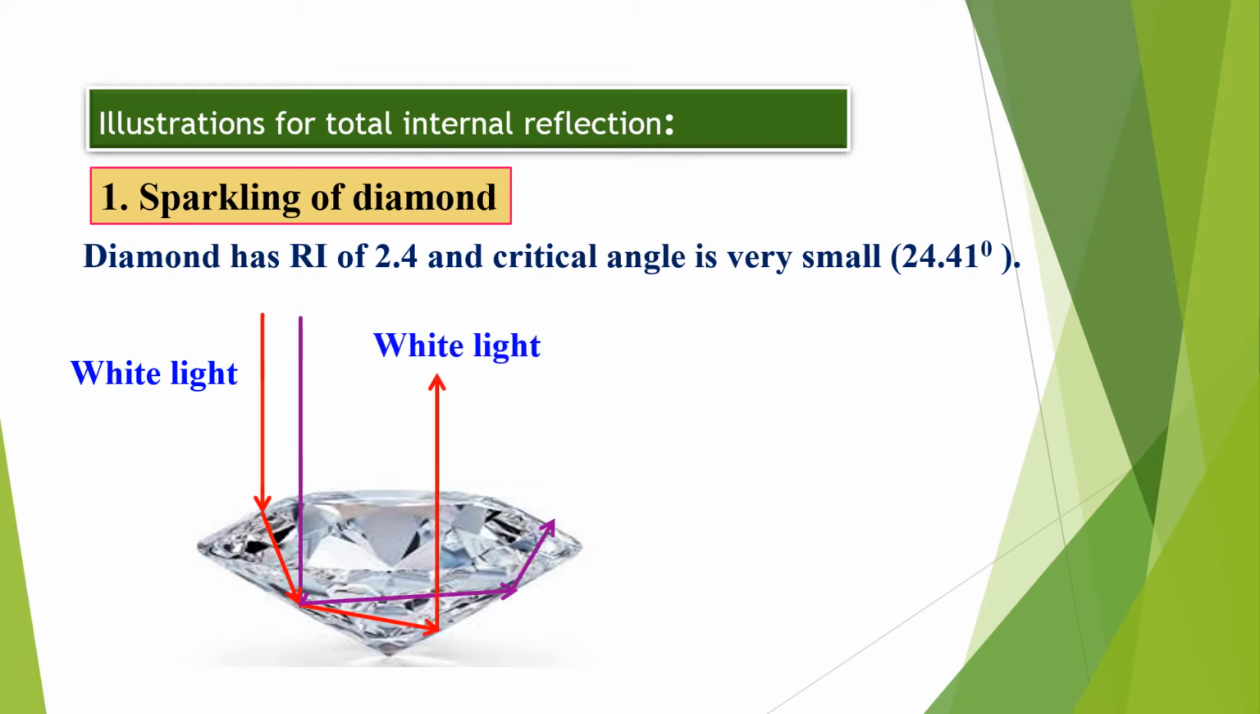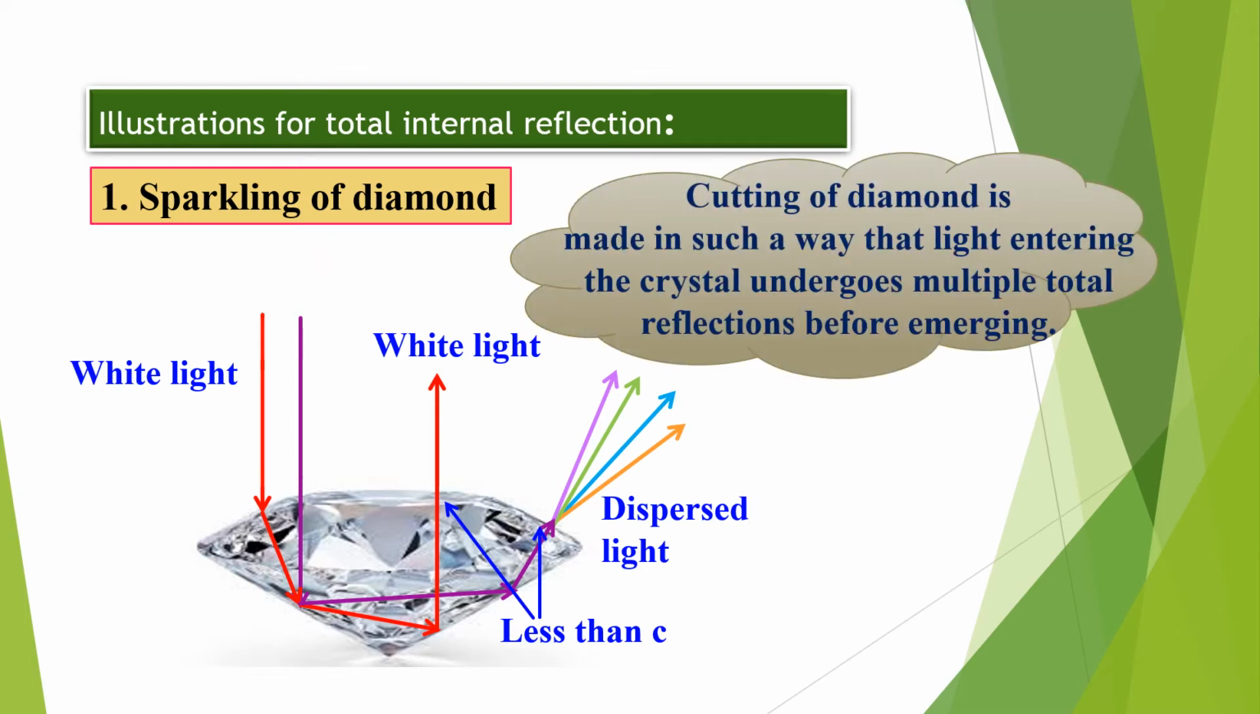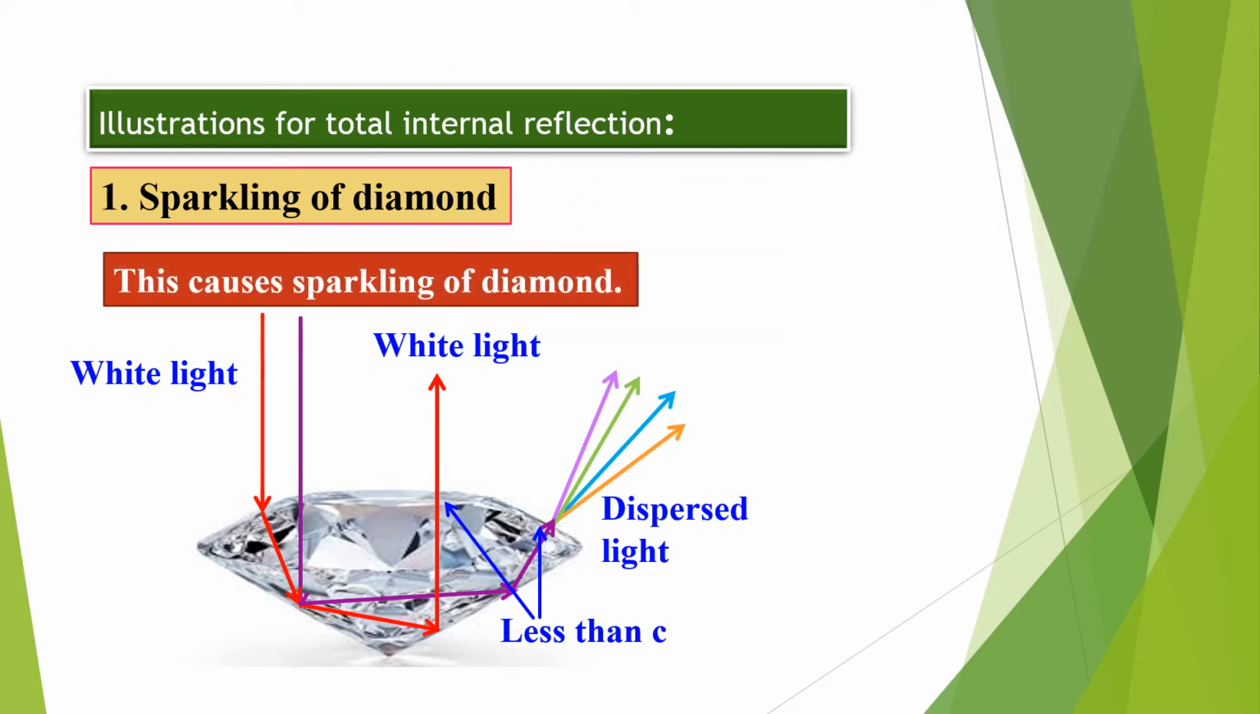When white light is incident on the diamond, white light may come out, or with different colors it may also come out. Dispersion is the reason for the different colors of the light. Here, the angle made by the incident ray at the faces is less than the critical angle, that is why it is refracted; otherwise, if it is more than the critical angle, there will be total internal reflection. A diamond is cut in such a way that the light entering the crystal undergoes multiple total reflections before emerging. This causes the sparkling of a diamond.